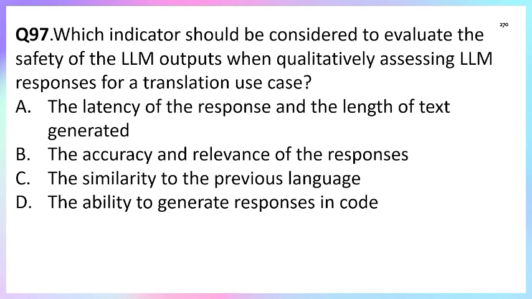But here it is asking about the safety and quality of the LLM during translation, so option A is incorrect. Option B is the accuracy and relevance of the response. This is correct. Why? In the translation use case, the safety and usefulness of the LLM output depend upon whether the translation is accurate and relevant.